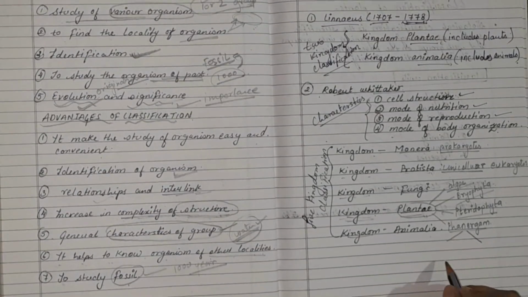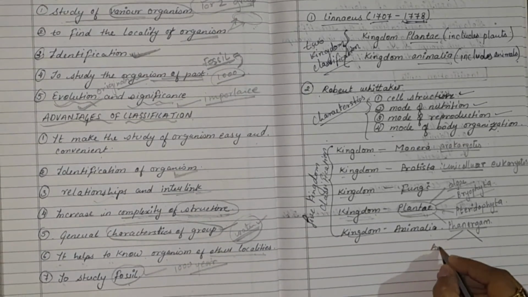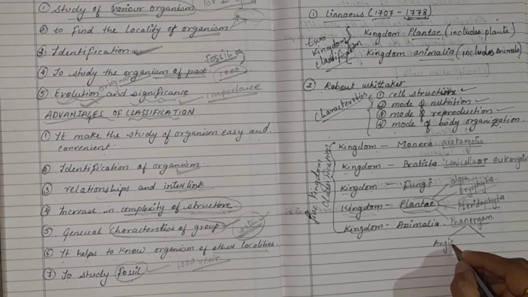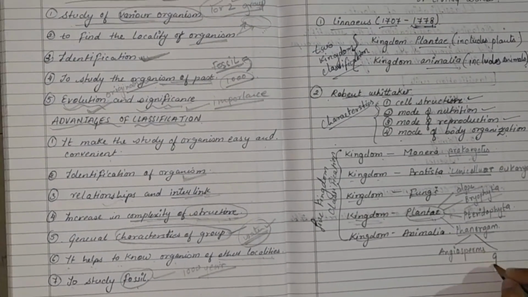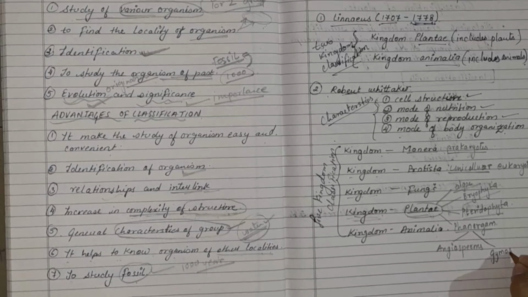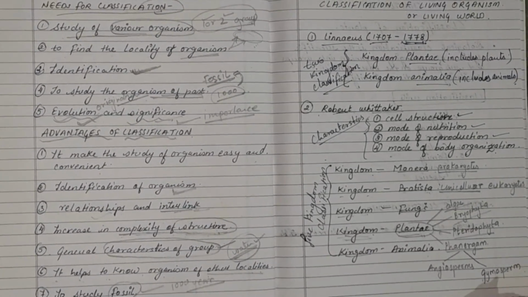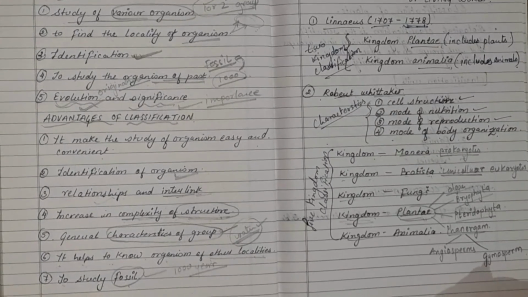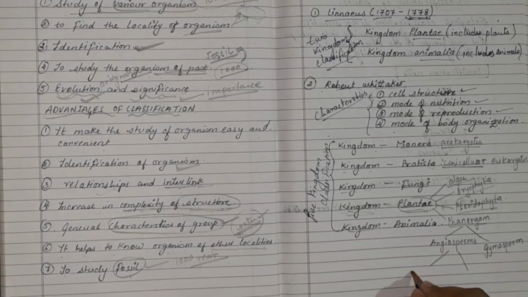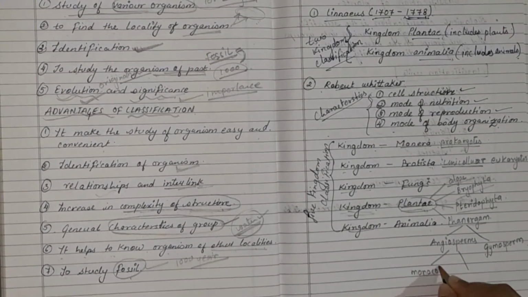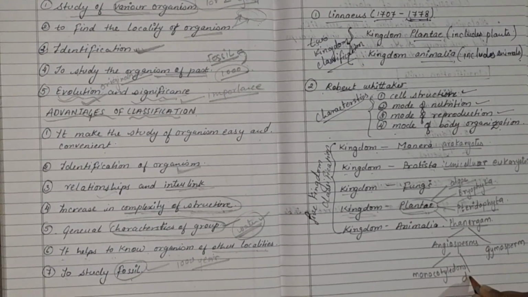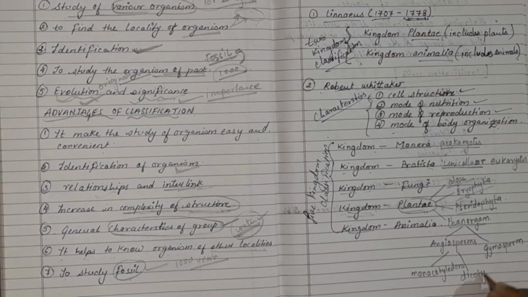Flowering plants are further divided into two categories. One is angiosperm and another one is gymnosperm. Then angiosperm is further categorized into two, that is monocotyledons and dicotyledons.